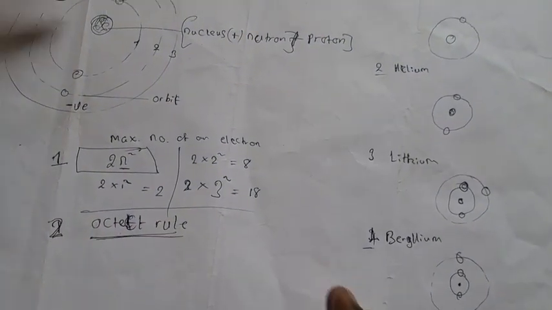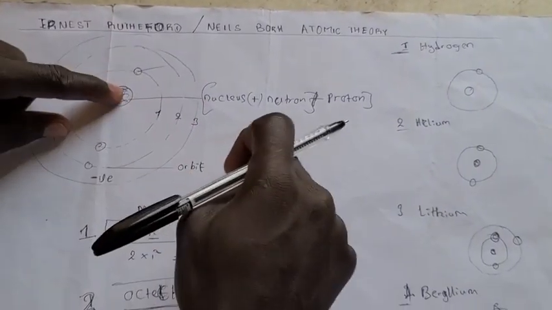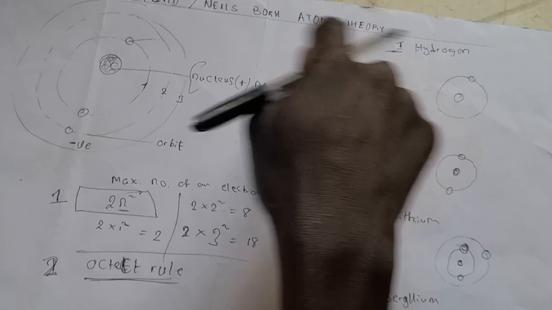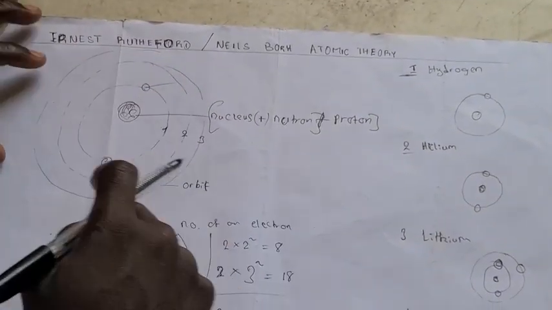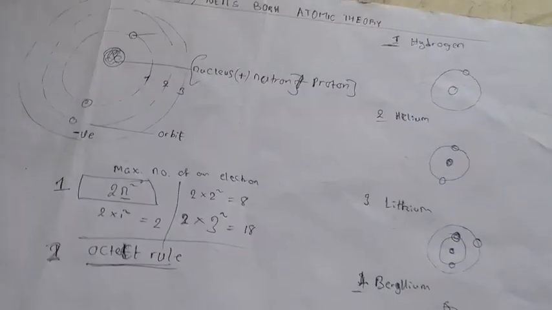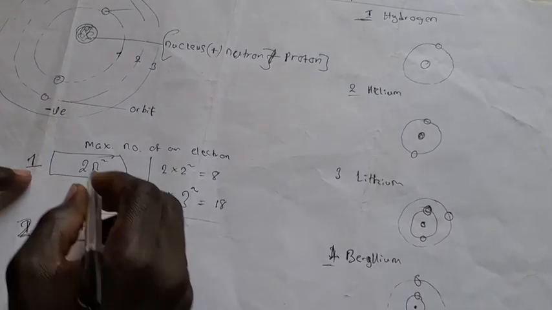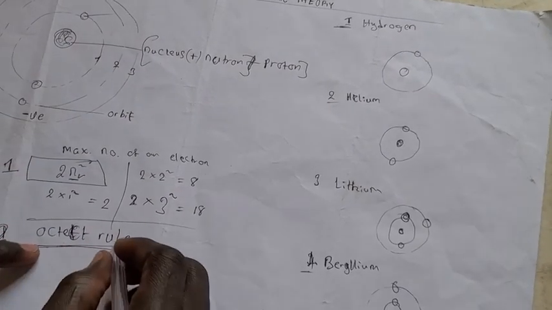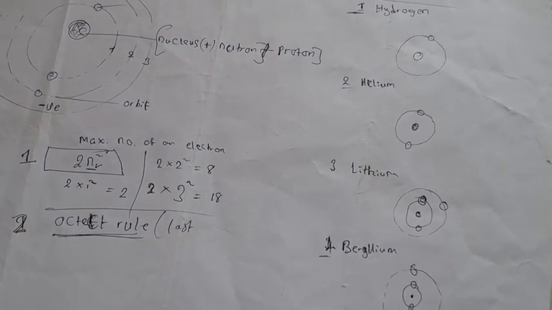So the first thing to note here is that all atoms are made up of the nucleus, which is a combination of the proton and the neutron, then electrons revolving around it in an elliptical orbit. You get. The rule for drawing it is 2n squared, that is n for the number of orbits, and then the octet rule, which says that the last shell must not contain more than 8 electrons. You get.